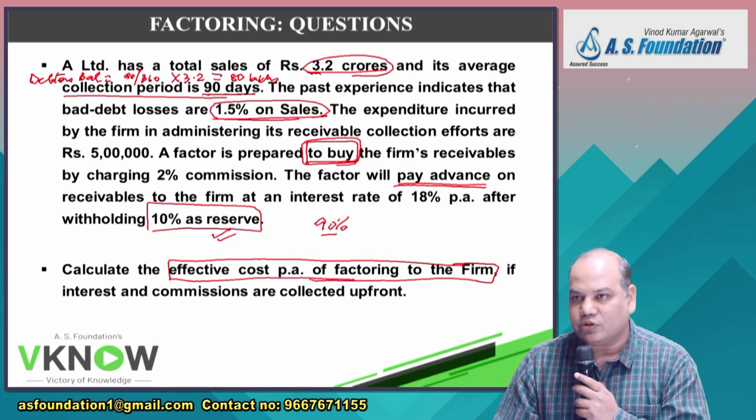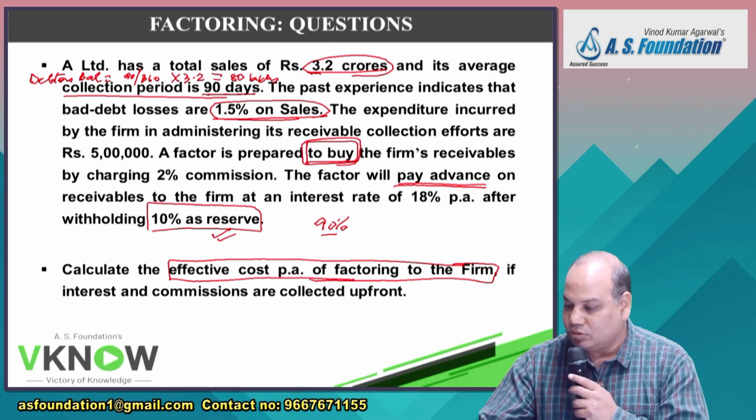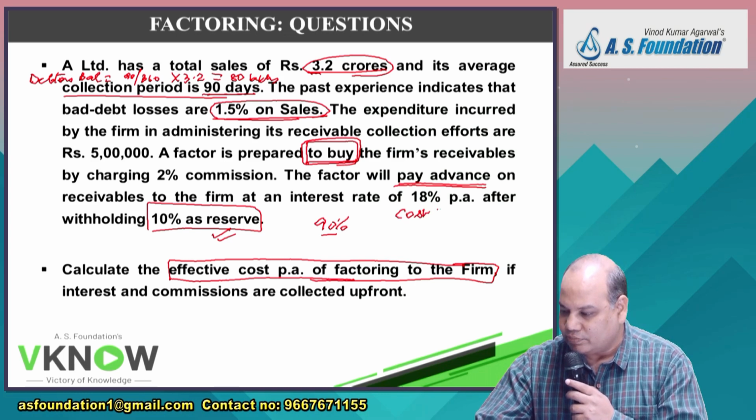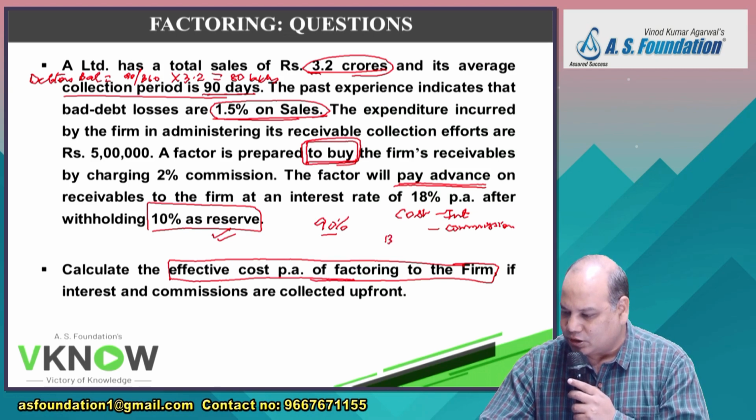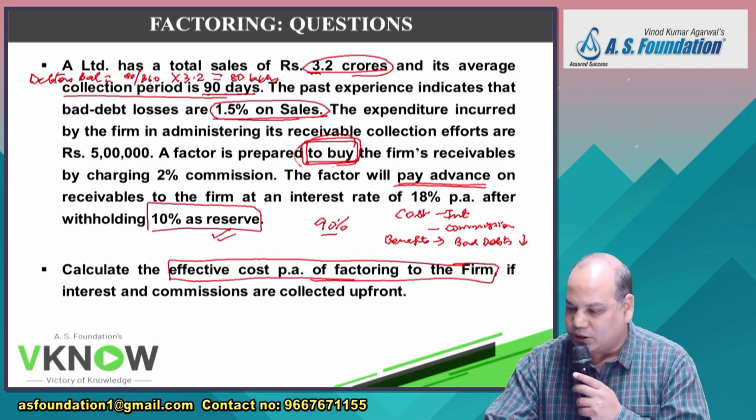Now there are two costs and two benefits. The costs are interest cost and commission, which you have to calculate. The benefits are: your bad debt will be eliminated because you don't have to bear the bad debt risk, the factor will buy.